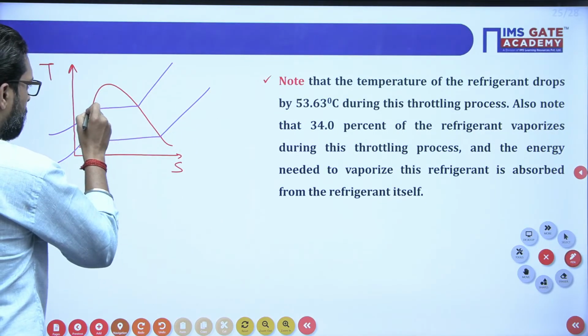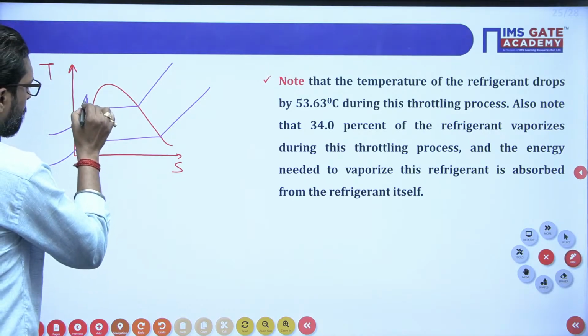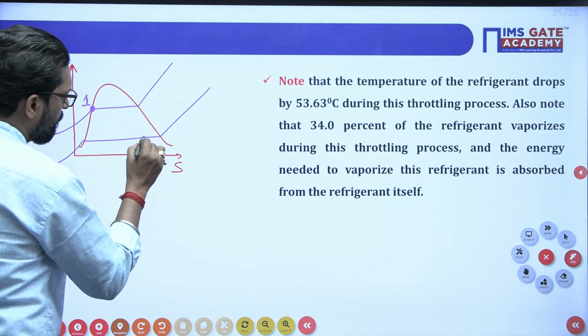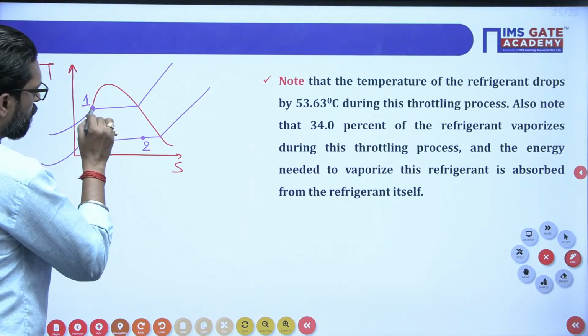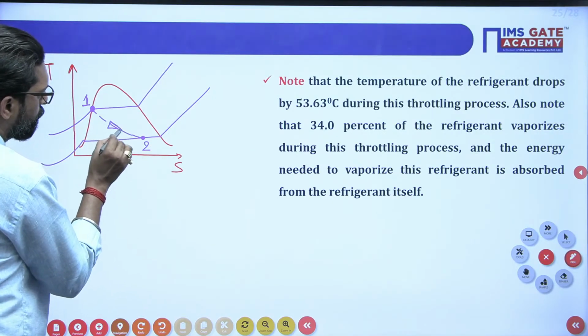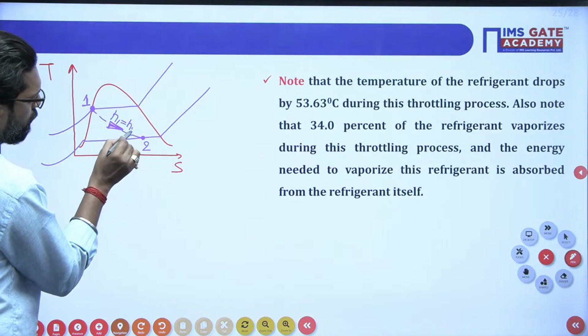At inlet, it is a dry saturated point. Let's suppose exit is at 2. So 1 to 2 is the throttling process, and this is an irreversible process. So H1 is equal to H2. This is your throttling process.